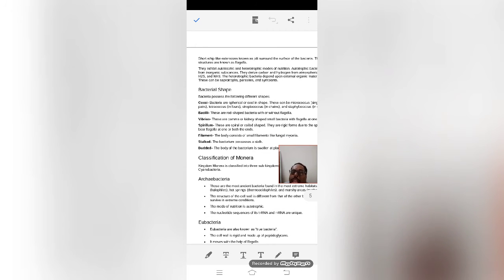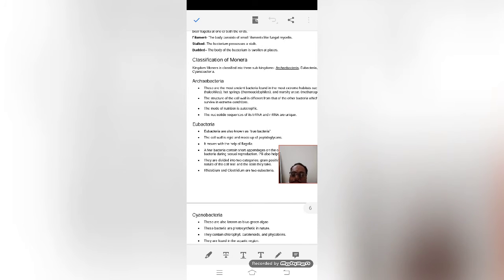These are the major characteristics that we have to study. When we classify Monera, the subkingdom is again divided into two. One is known as Archaebacteria and another one is known as Eubacteria. Archaebacteria means these bacteria are extremophiles. Extremophiles means they can live in extreme conditions, and in order to survive they have some different structures in the cell wall, and the mode of nutrition for them is autotrophic, and the nucleotide sequence